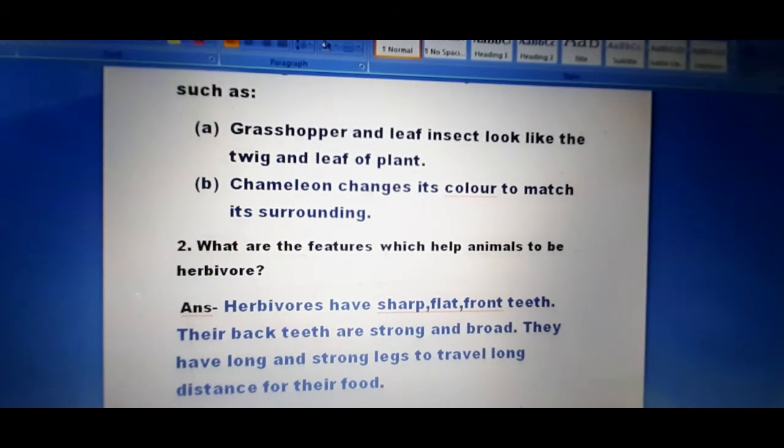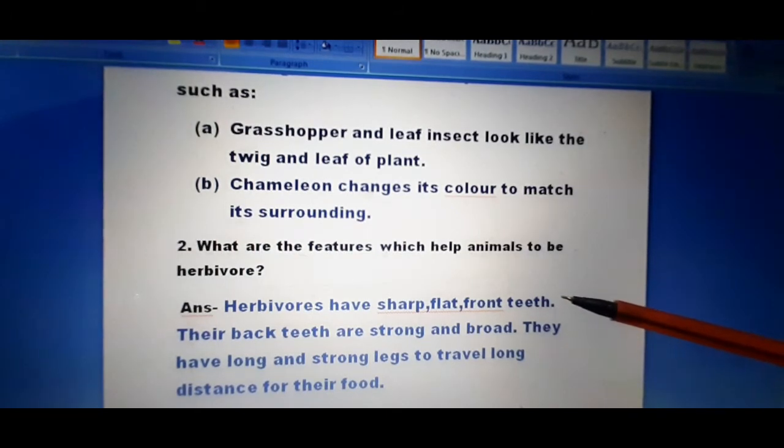And your answer is, herbivores have sharp flat front teeth. Their back teeth are strong and broad. They have long and strong legs to travel long distances for their food.